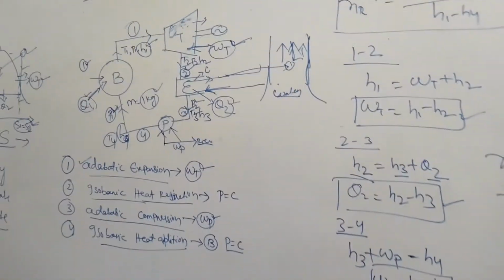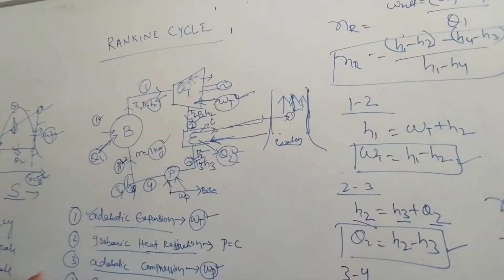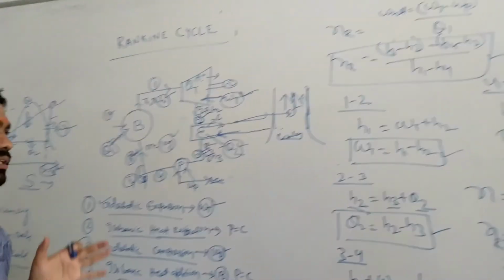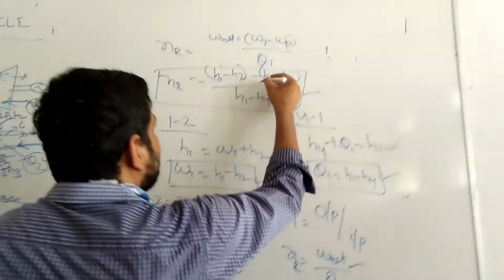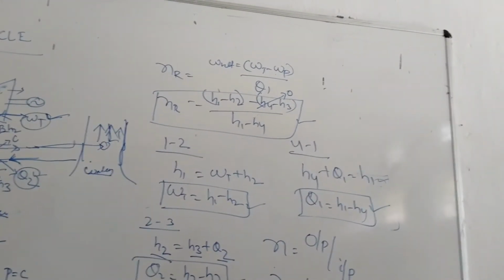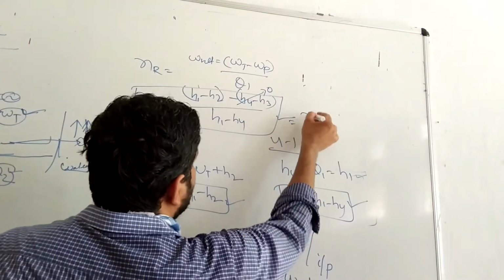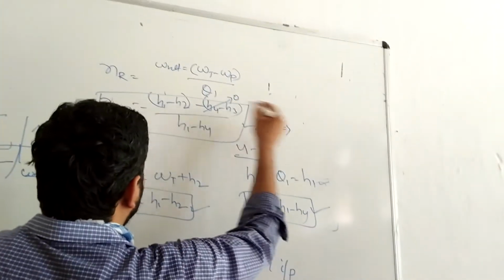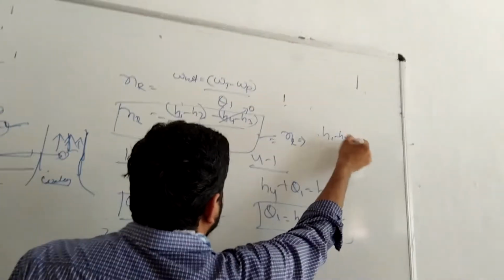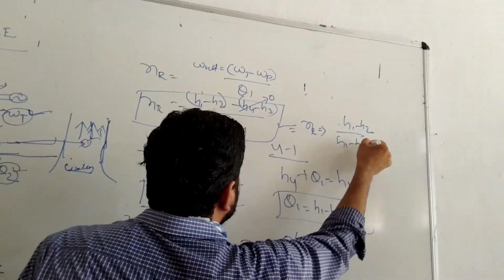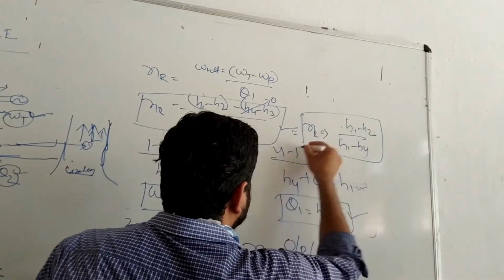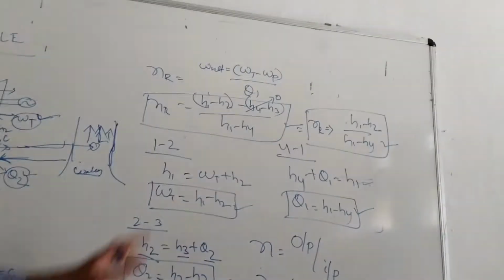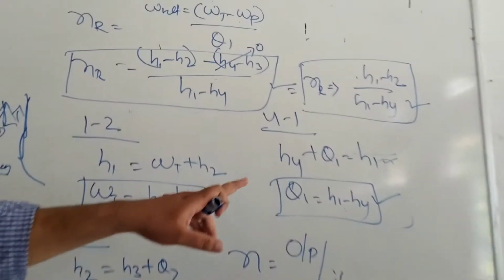Under some conditions the pump work is much less than the turbine work, so it is negligible. If we neglect this pump work, then the efficiency should be H1 minus H2 by H1 minus H4.